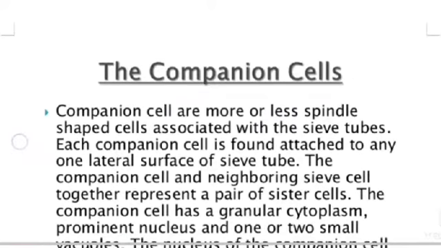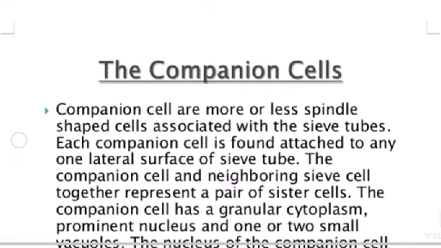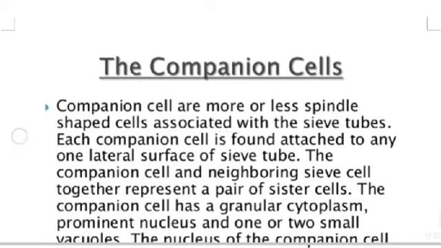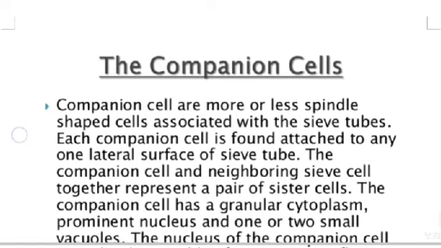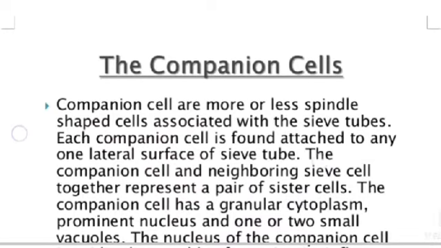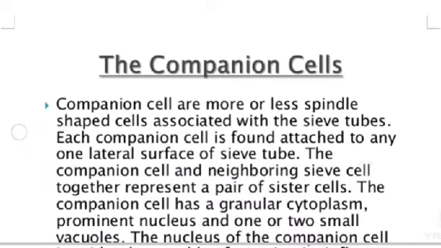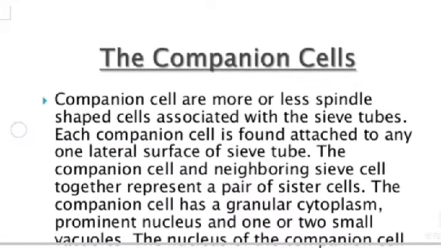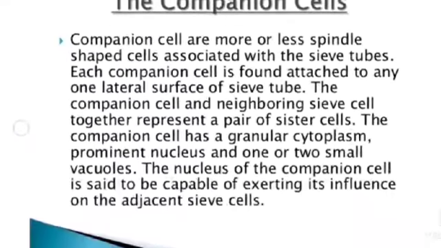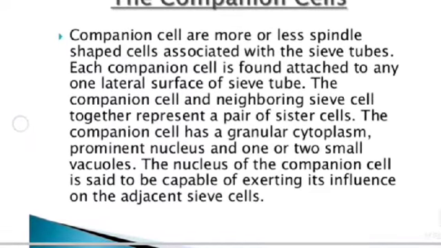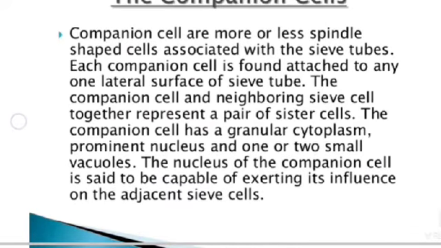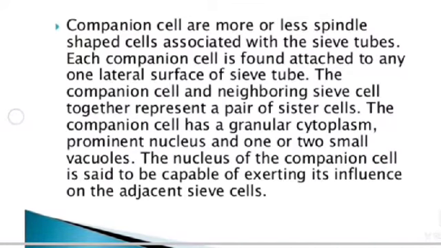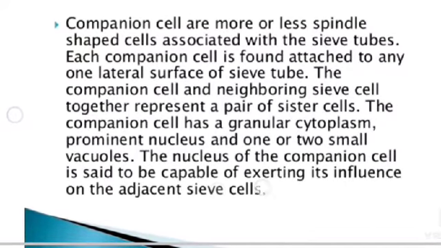The companion cell. Companion cells are more or less spindle-shaped cells associated with the sieve tubes. Each companion cell is found attached to one lateral surface of a sieve tube. The companion cell and neighboring sieve cell together represent a pair of sister cells. The companion cell has granular cytoplasm, a prominent nucleus, and one or two small vacuoles. The nucleus of the companion cell is said to be capable of exerting influence on the adjacent sieve cells.